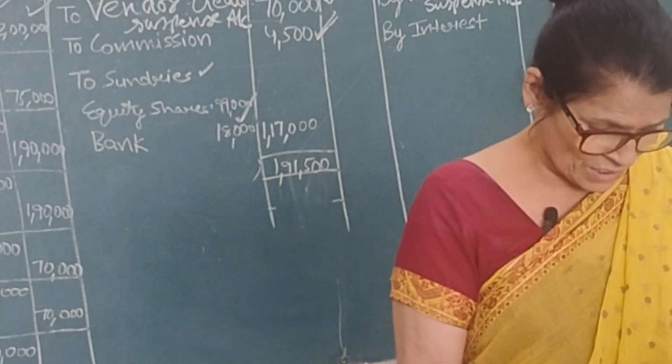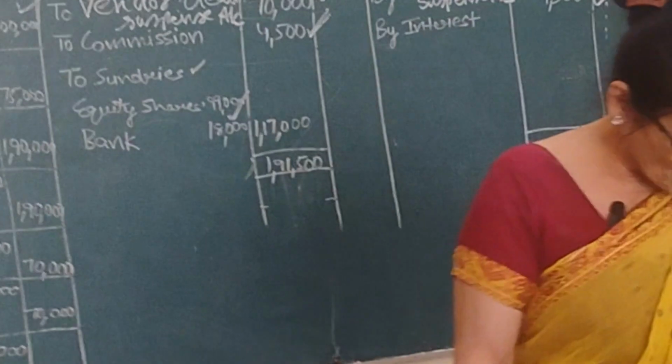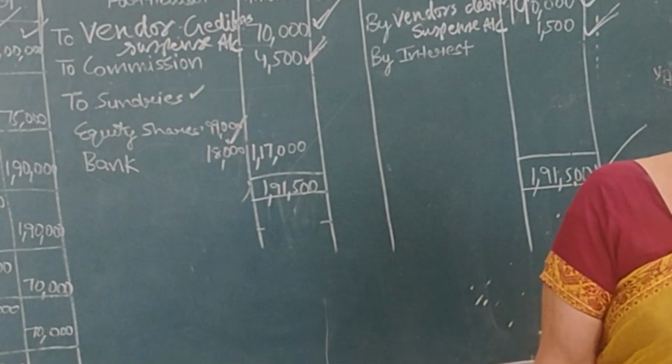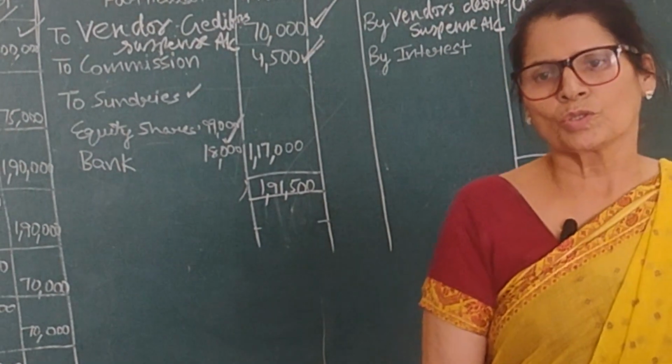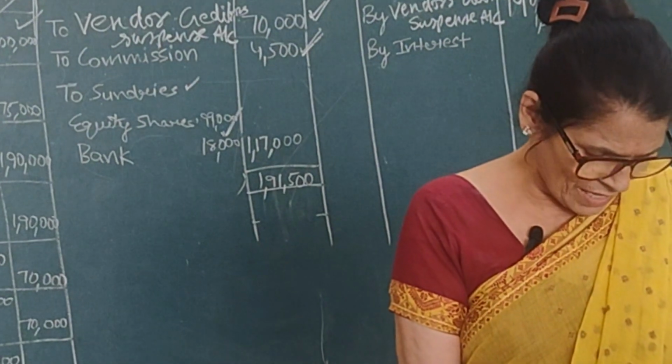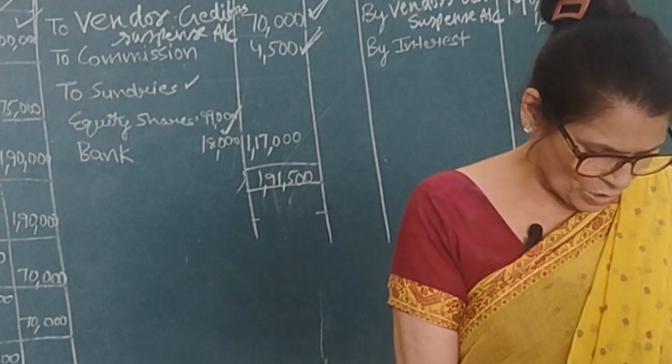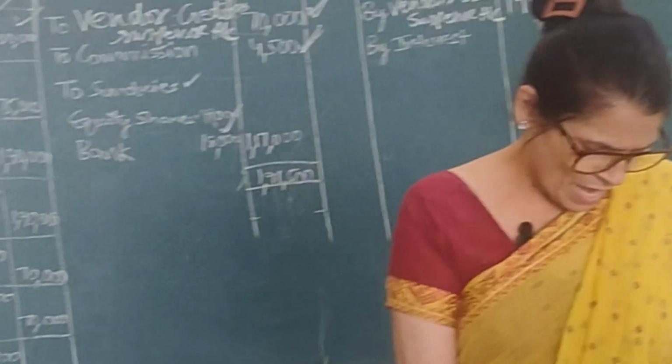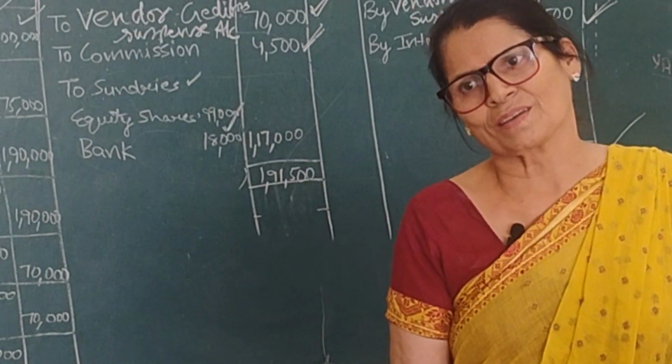Only we have to change. That is, we have to write ask suspense account. In spite of ask current account, you are going to write ask suspense account. The remaining entry, discount debited, same. To equity share capital 1 lakh, same. And then to bank account 18,000, same.